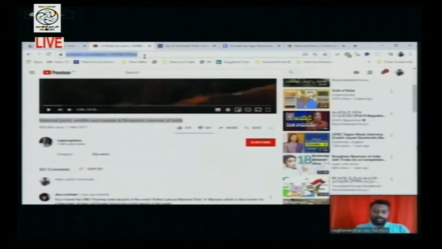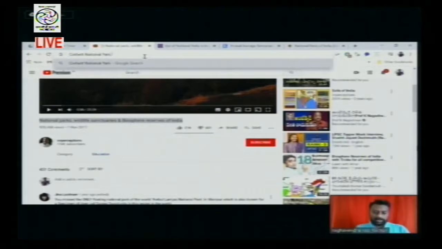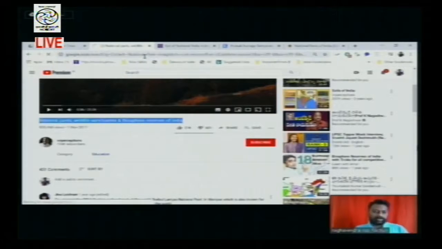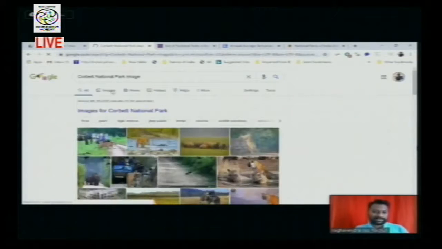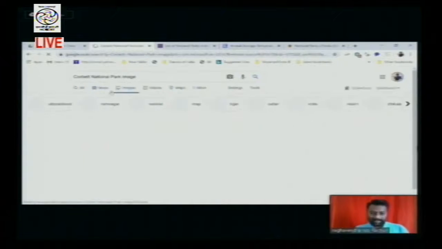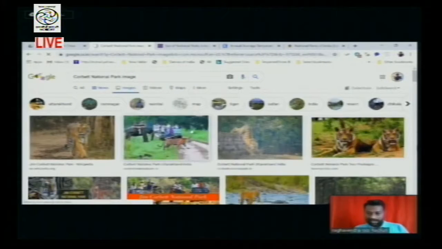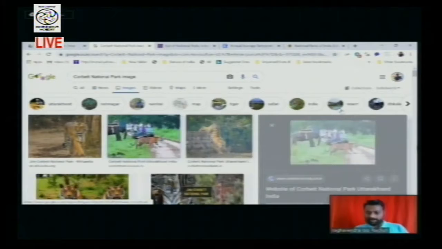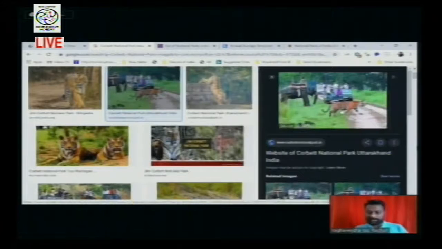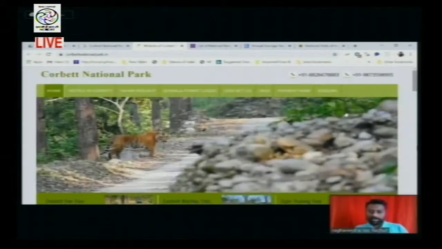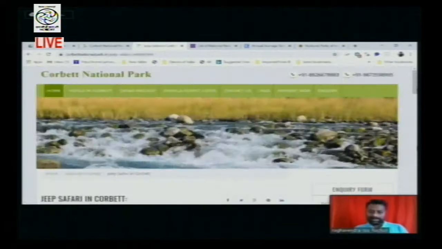I'm just searching for Jim Corbett National Park image. We just go to images. This is quite natural. This is the thing which is there in the Jim Corbett National Park. This is the official site. Click on it. It opens this. So click on it.